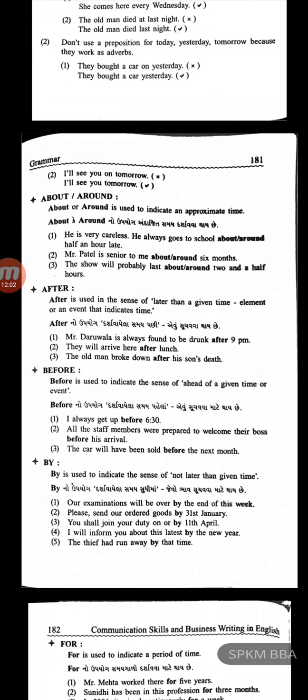So it is indicating the time. Second one, Mr. Patel is senior to me by about 6 months. The show will probably last about 2.5 hours. So this is another time preposition.